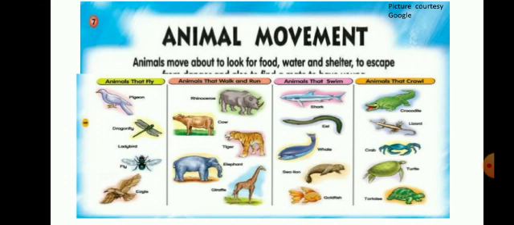Animals that swim, these are aquatic animals, so they swim in the water, and that is their movement. And in the fourth picture, animals that crawl: crocodile, lizard, tortoise, all such animals. They move by crawling from one place to another.